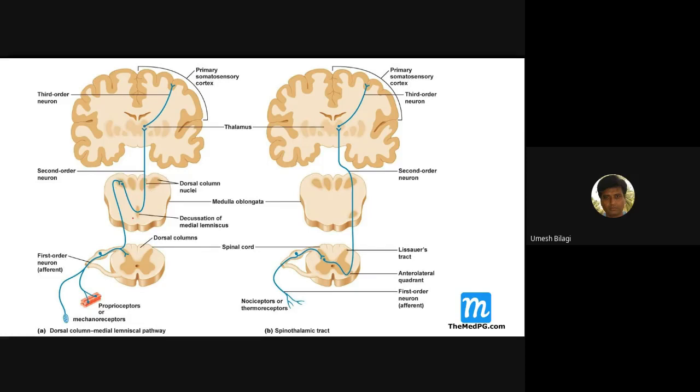Now, here you can see the spinal cord. This one is the dorsal root, and this is the ventral root. In the dorsal root, you can see some bulging here.